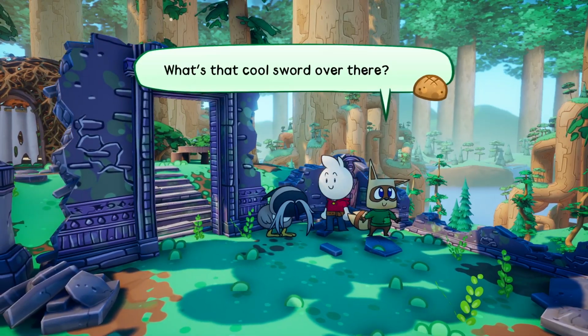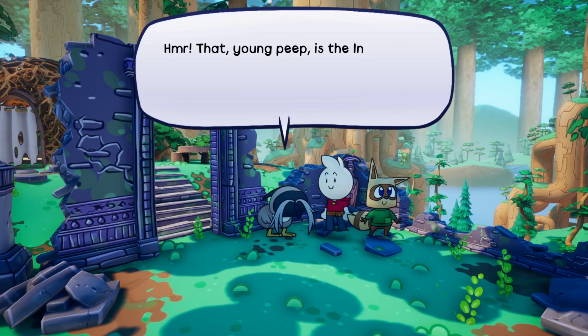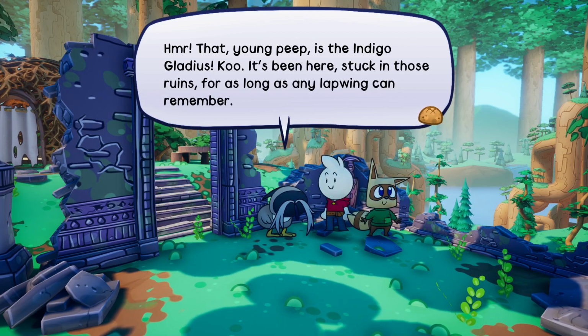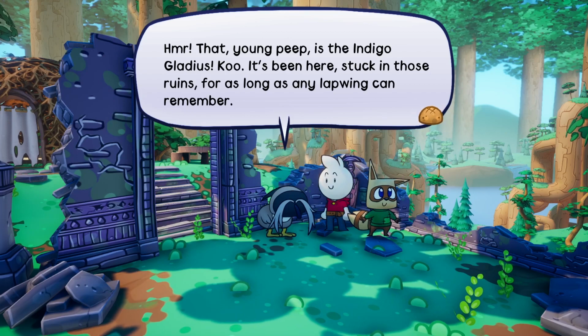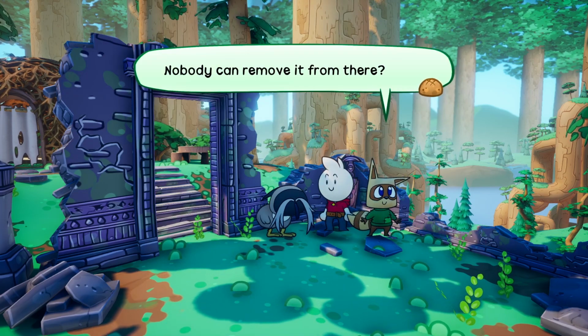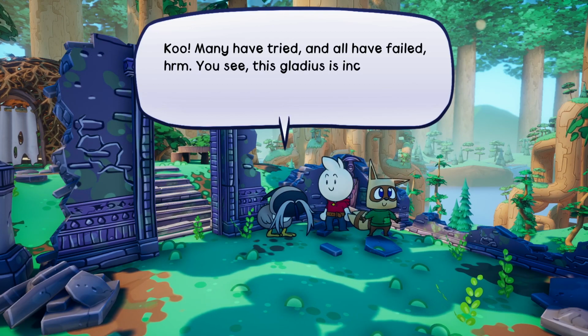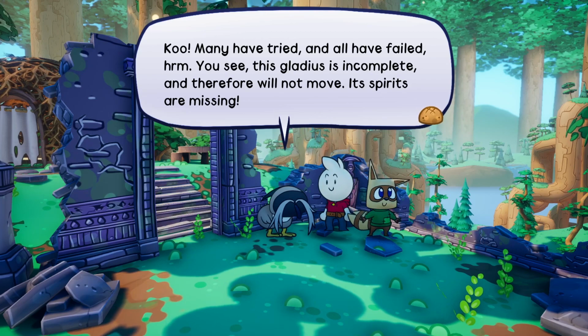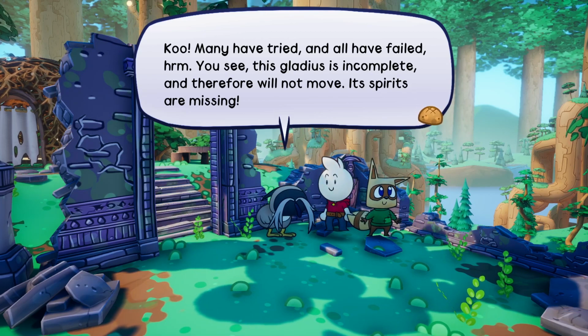What's that cool sword over there? That, young peep, is the Indigo Gladius. It's been here stuck in those ruins for as long as any Lapwing can remember. Nobody can remove it from there? Many have tried, and all have failed. You see, this Gladius is incomplete, and therefore will not move. Its spirits are missing.